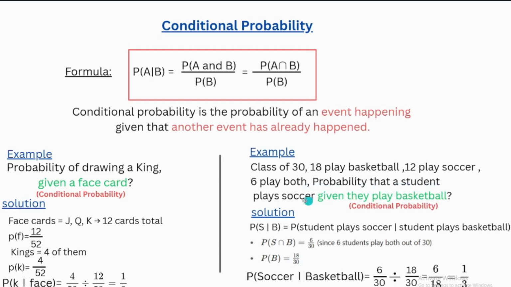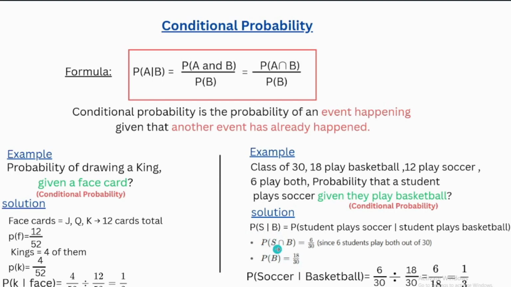Probability that students play soccer given that they play basketball. The same sentence: given that they play basketball. This is the keyword that tells us the example is conditional probability. Let's get the probability of soccer given basketball.